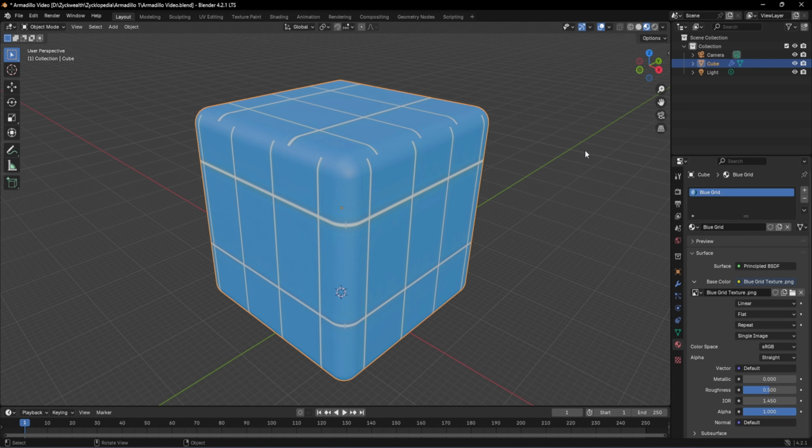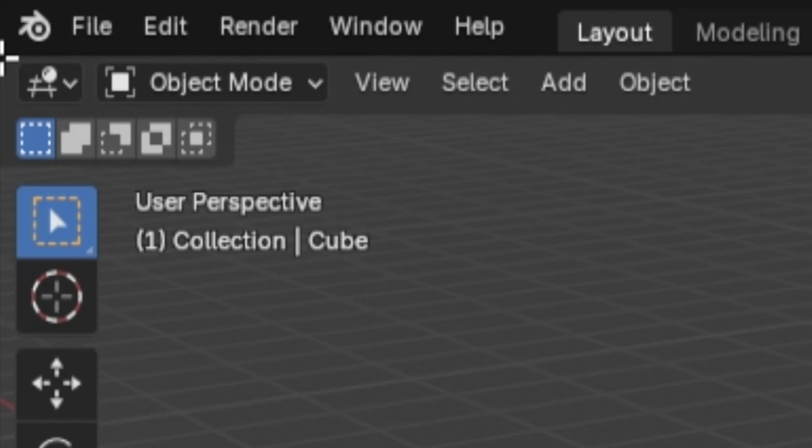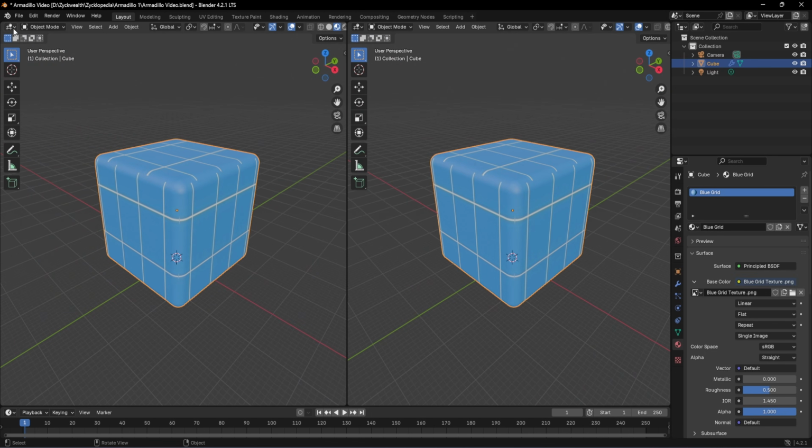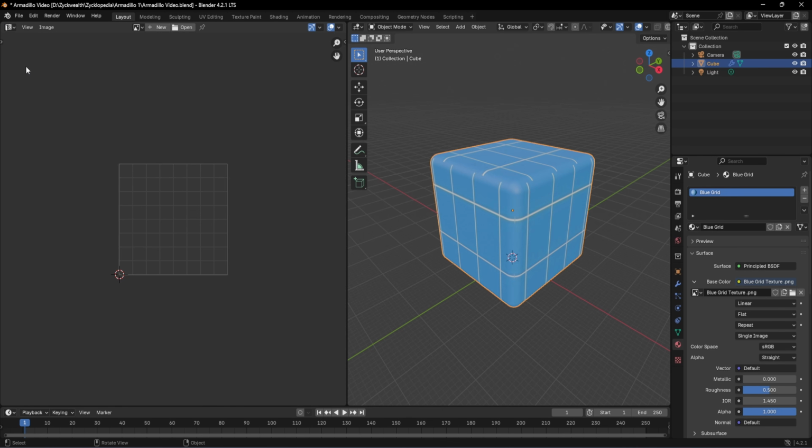And in order to fix that, we have to open one more window to play with the scale settings of this blue grid background. And for that, move the cursor to this corner like this and it will turn into a crosshair-like shape just like we see in the games. Now click and drag to create a secondary viewport like this. On this viewport, we have to change the editor type to UV editor and now we have this grey grid screen.